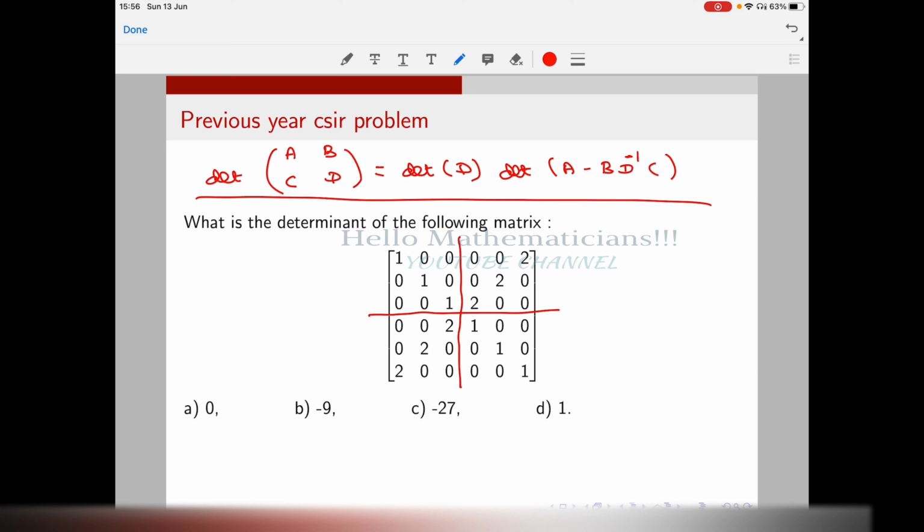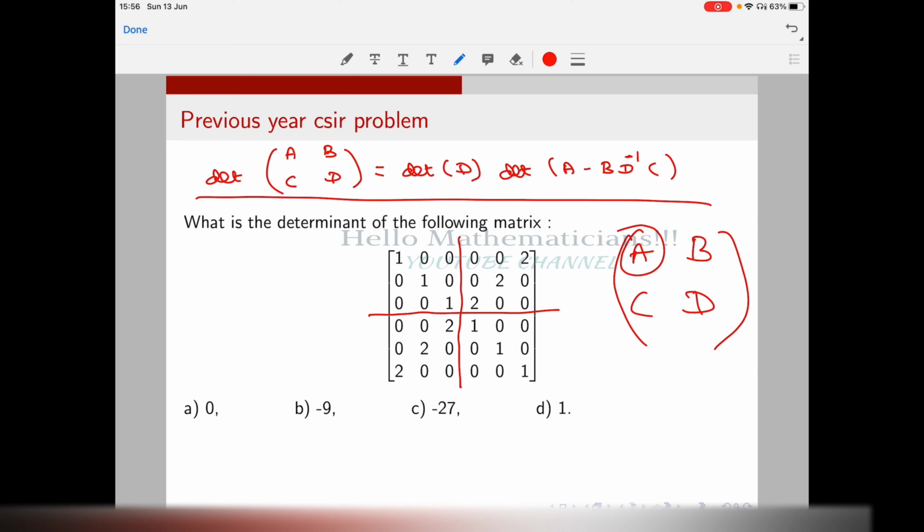Sometimes in this block form, D may not be invertible, but A might be invertible. Then you have to modify this formula suitably. So please check what is the analogous formula for A. Anyway, in place of D we got the identity matrix, so we can use this formula: determinant of D times determinant of A minus B D inverse C.